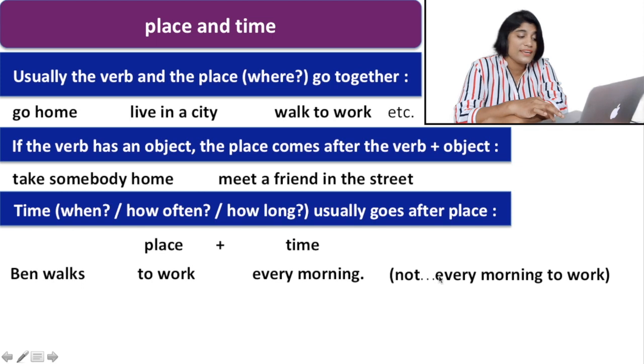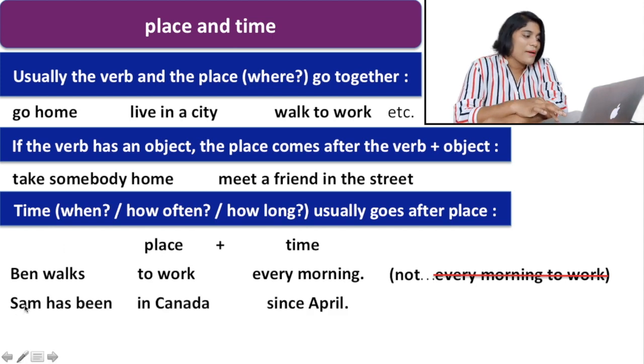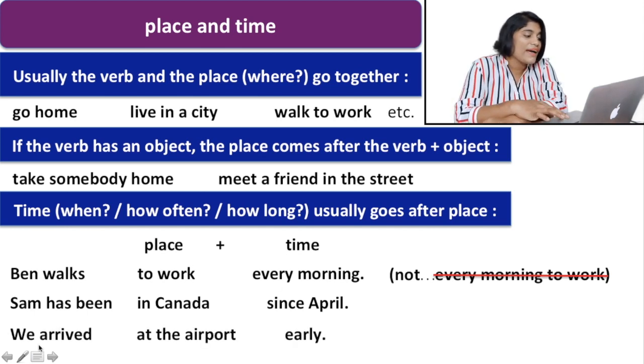But you do not say Ben walks every morning to work. We do not write in this way, because it is not the correct use. Again, Sam has been in Canada since April. Here also you put the place first, then the phrase referring to time. We arrived at the airport early.